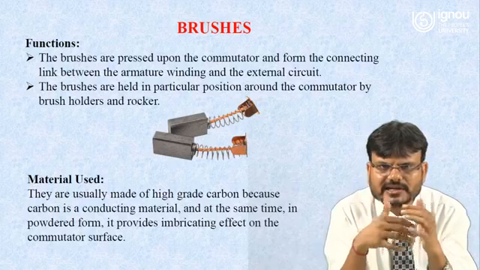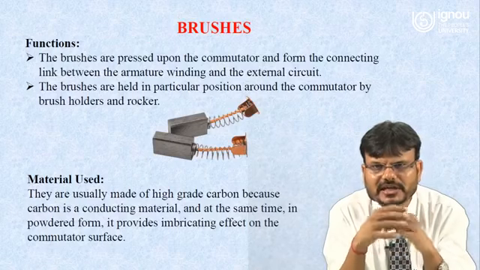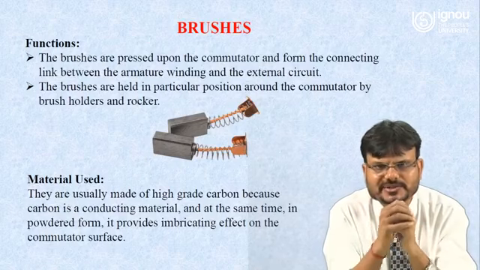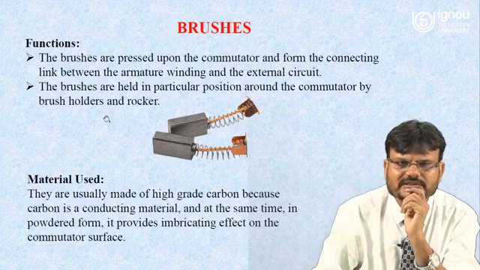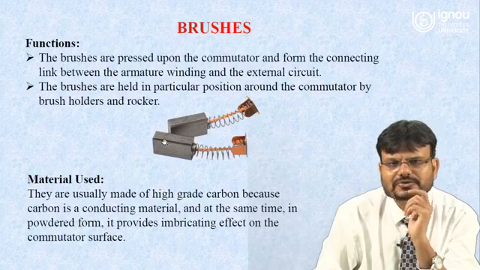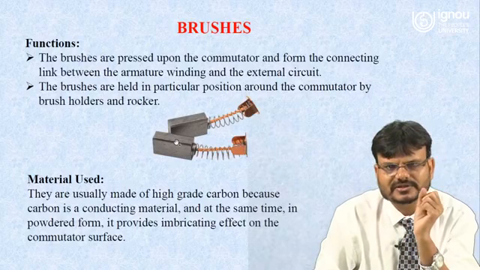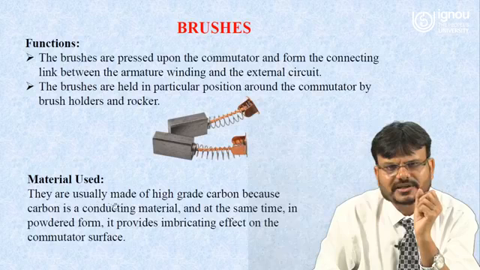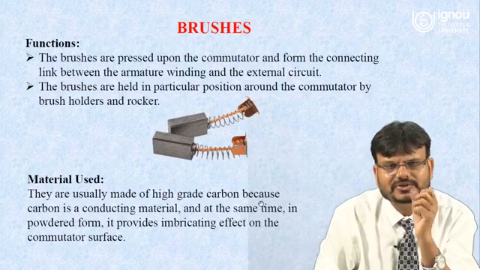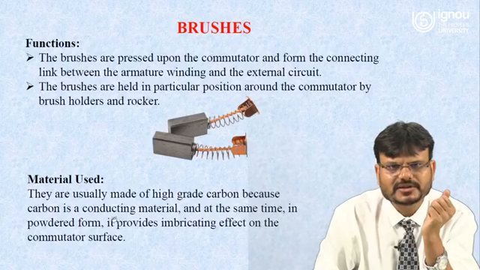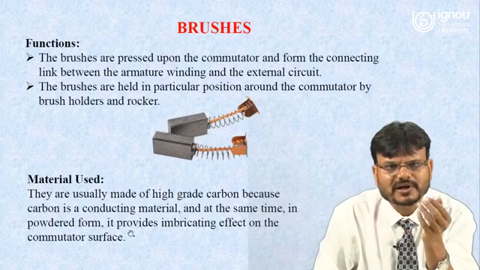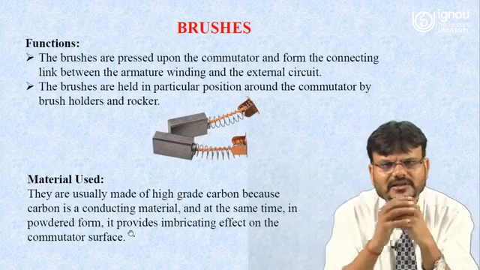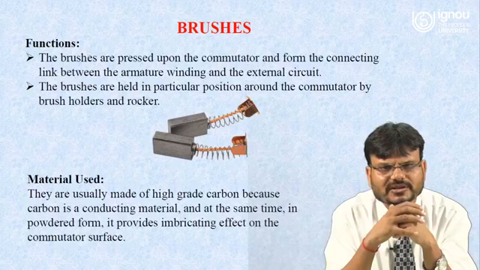The brushes are held in a particular position around the commutator by the brush holder and rocker. Here you can see these are the brushes and this is pressed, and you know that brushes are made of carbon. They are usually made of high grade carbon, because carbon is a good conductor, a conducting material, and at the same time in powdered form it provides a lubricating effect on the commutator surface.